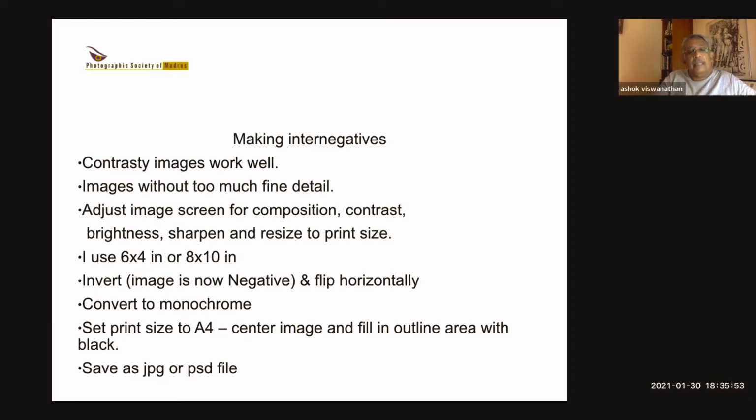Then finally, you resize it to A4, center the image, and fill the outside area with black. I'll show you what I mean. The reason to fill the outside area is that when you print, you get a white border. Otherwise, what will happen is your cyanotype will fill the entire paper. It will look like a borderless print. You can do it that way also. I mean, if you like that kind of printing, it's fine. But I like a border, so I put a border. And you save it as a JPEG or a PSD file.